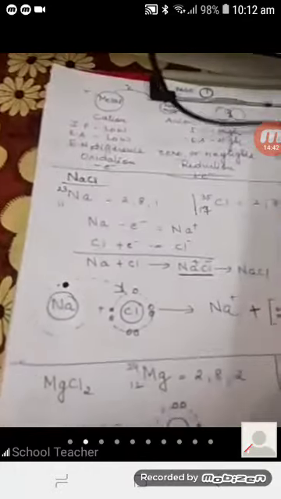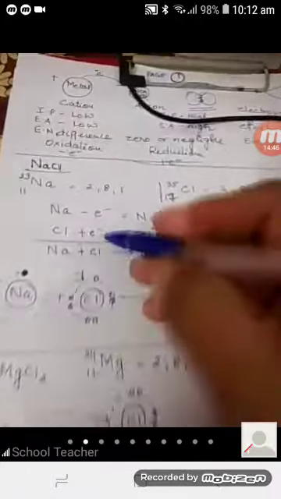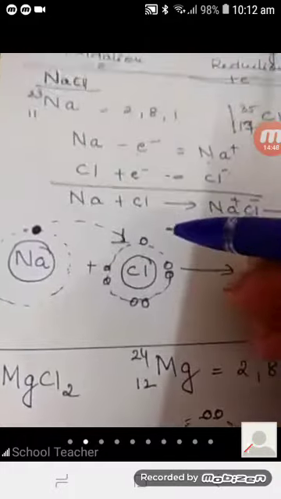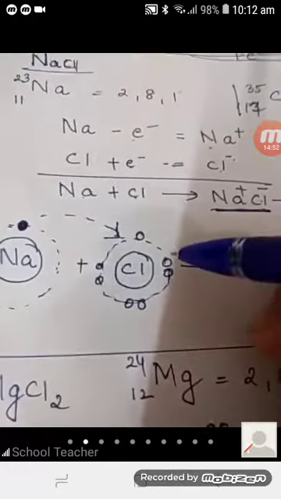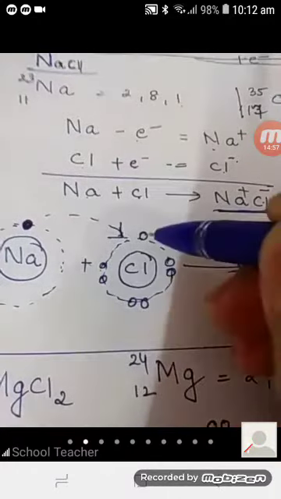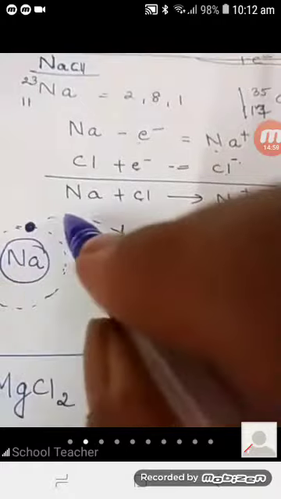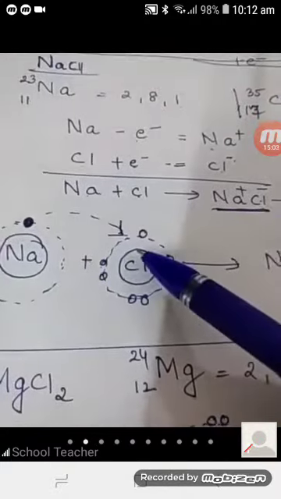I will send you the photocopy of this. Can you see this? Yes. So you can see here that for chlorine, I have made the electrons in pairs: 2, 4, 6 and 7. Now the dotted line is shown to show that actual transfer is taking place.